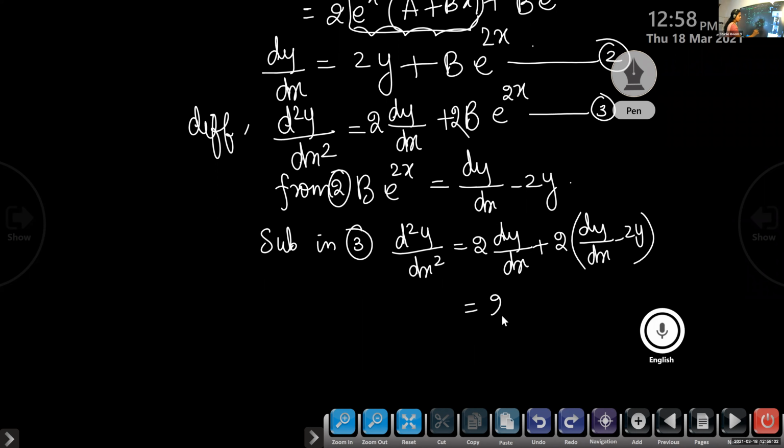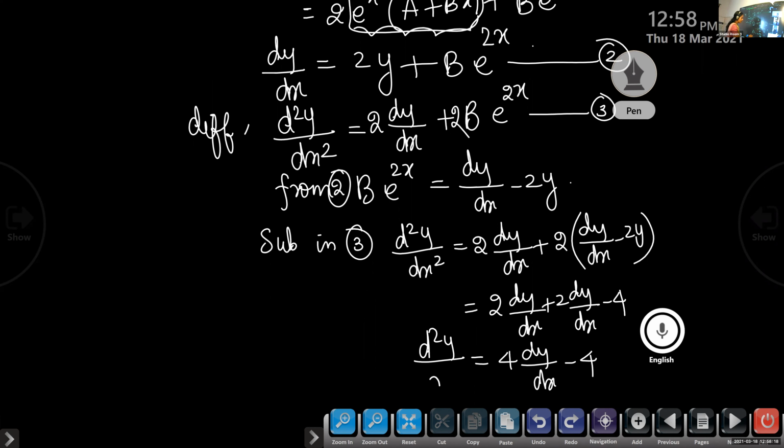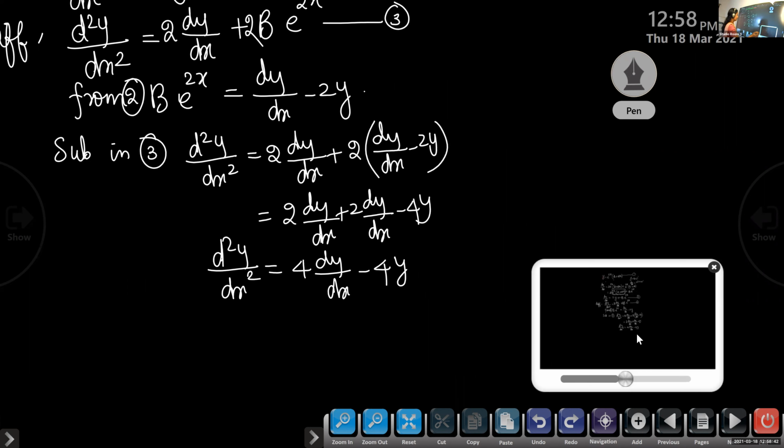So we will get 2 dy by dx plus 2 dy by dx minus 4y, so we get d square y by dx square is 4 dy by dx minus 4y. Now bring all the terms to one side.